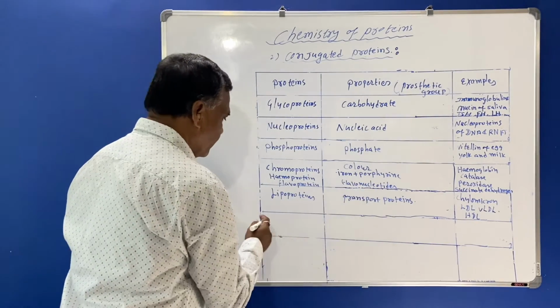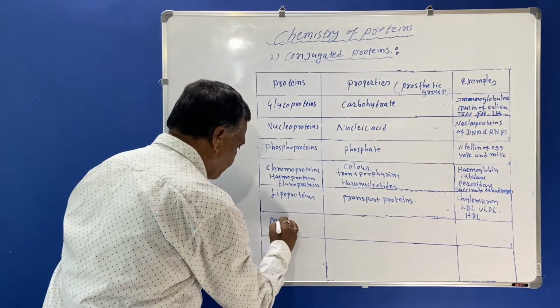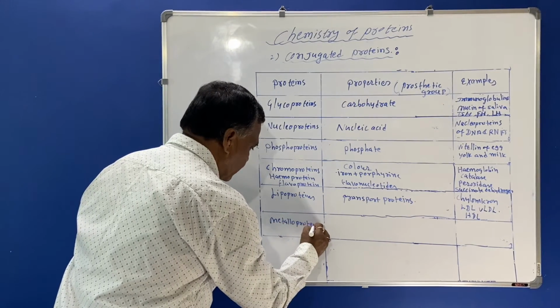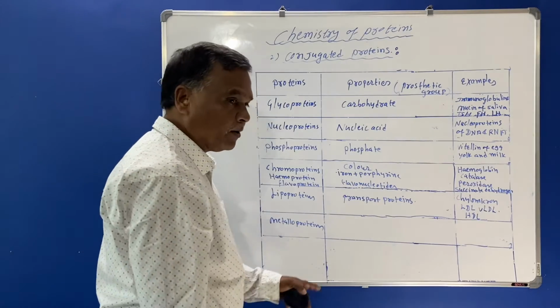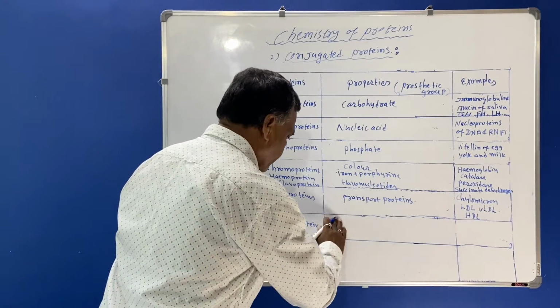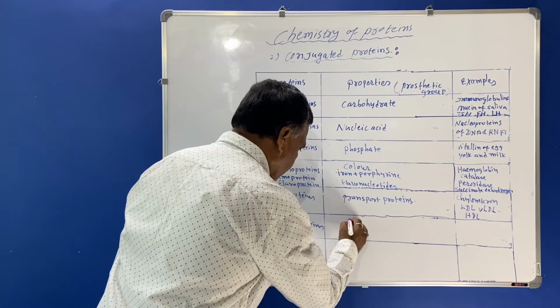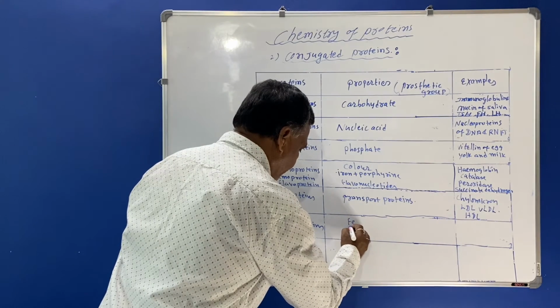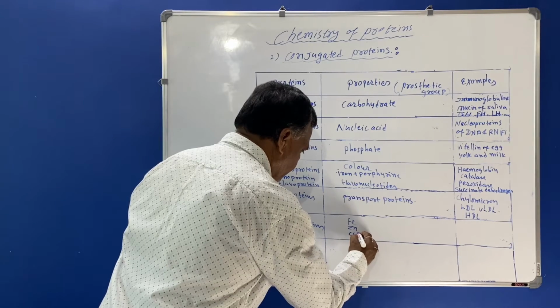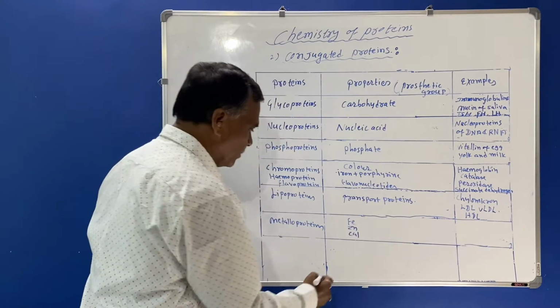Then metalloproteins. These metalloproteins means the proteins which will have metal in their structure. What are the examples here? The metals Fe, zinc, then calcium, then copper.